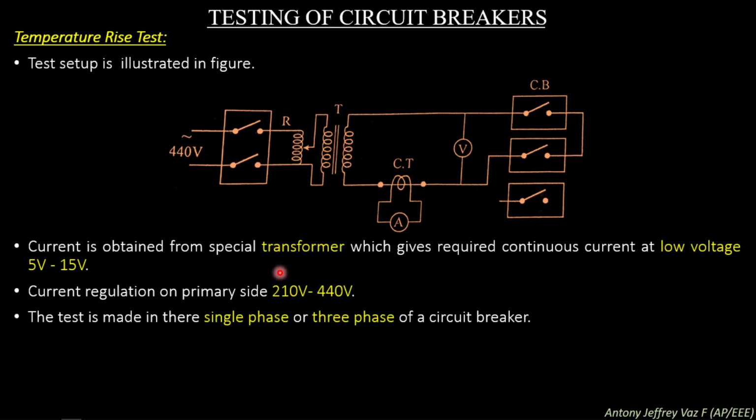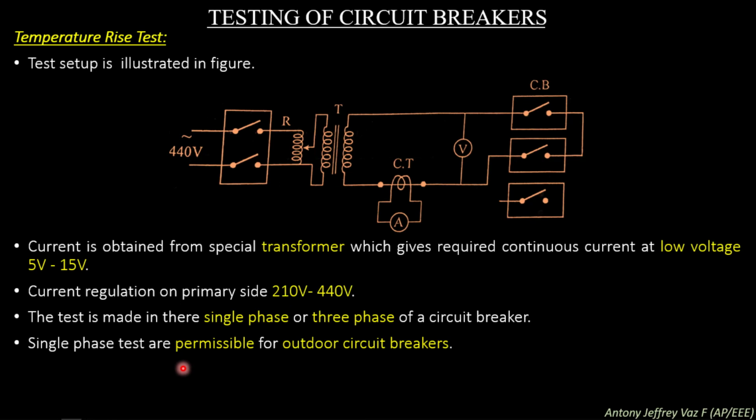The test is made on 3 single phases or on 3 phases of a circuit breaker. So this test is made on the 3 phases of the circuit breaker together, or on the 3 single phases of a circuit breaker at separate times. Single phase tests are permissible for outdoor circuit breakers. So when a circuit breaker is used outdoor, then a single phase test is permissible.